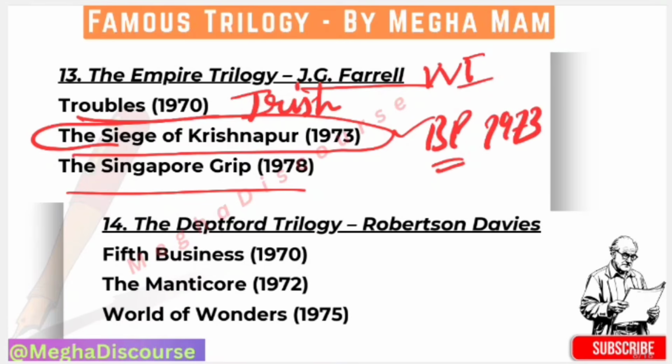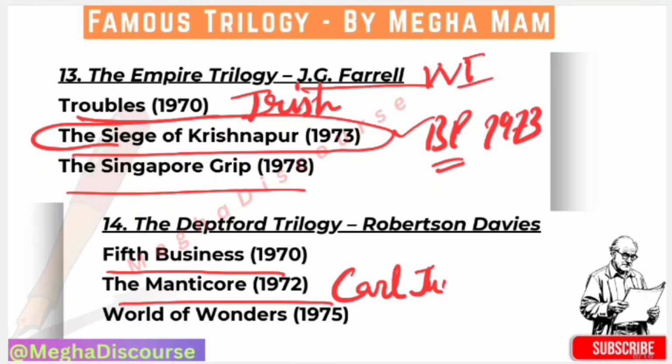Then we have the Deptford trilogy by Robertson Davies. He wrote two trilogies. Okay, so first we have the Deptford trilogy, in which he presents Fifth Business on guilt and destiny. Then The Manticore on Jungian psychology, as you know about Carl Jung. So it is on Jungian psychology. Then we have World of Wonders. It is on identity through performance. So it is all about our Deptford trilogy.